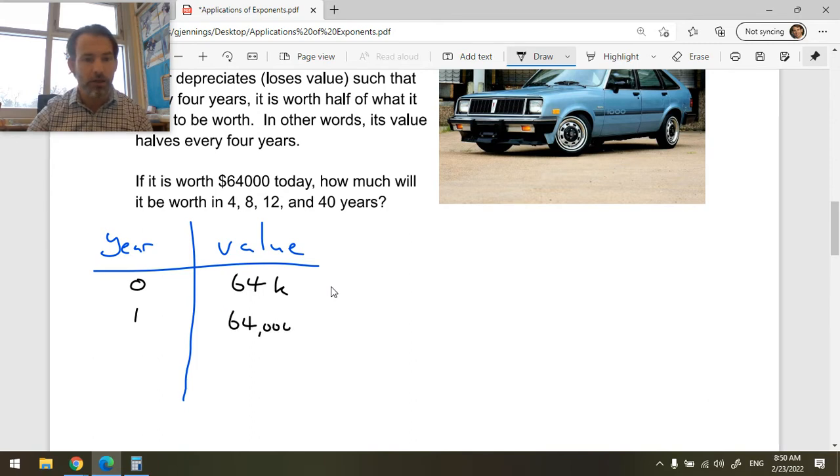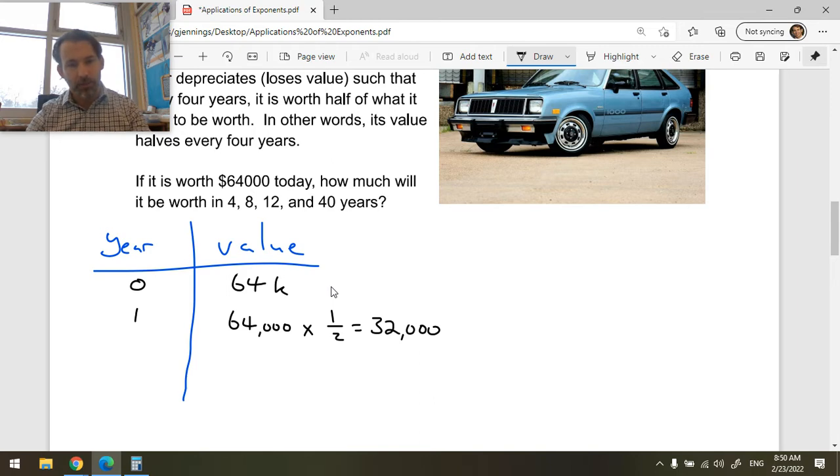All right, in year 1, I'm going to take 64,000, okay, that's 64K, and I'm going to multiply that by 1/2. It's the same thing as dividing by 2. And that equals 32,000. Wow, Mr. Jennings, you sure gave us a nice number to work with initially. I did. I very much did.